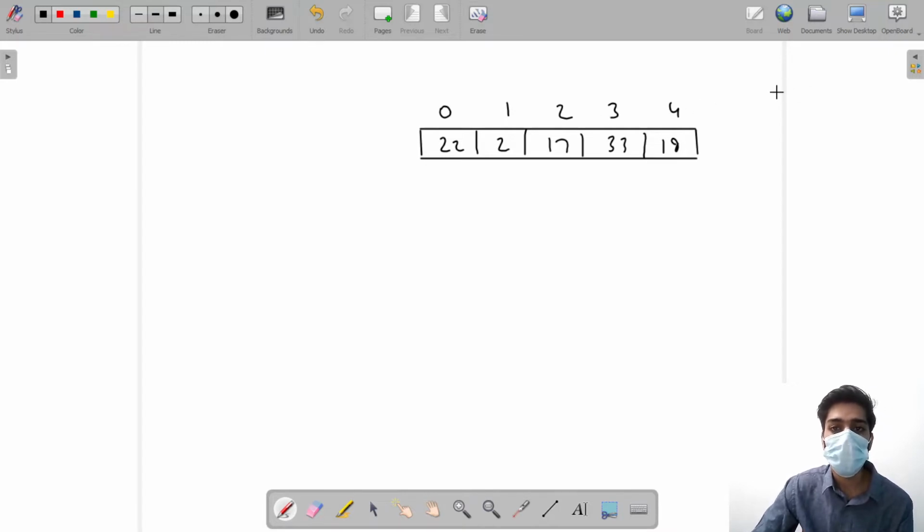So what I have to do is find the maximum element in this array. I have to traverse the array and find the maximum element that I could find. Here, the maximum element was 33.